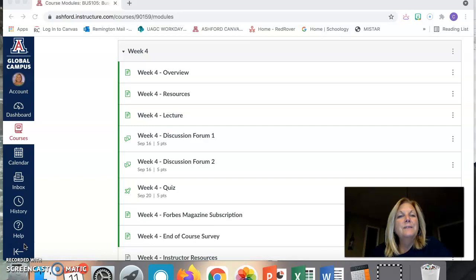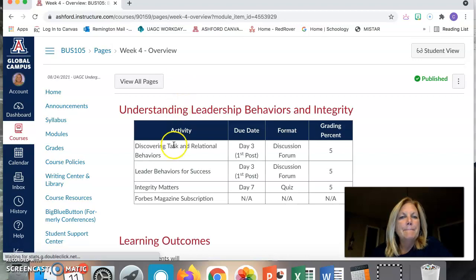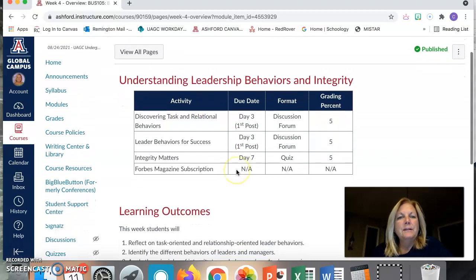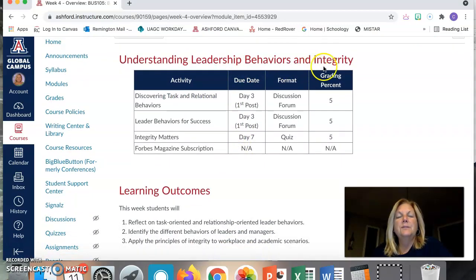We only have weeks 4 and 5 left, and you have completed this program. So here we go. With week 4, we have our week 4 overview when you click on the weekly materials. And if you remember correctly, under here where it says understanding leadership behaviors and integrity, it'll tell you the things that are due. You have your 2 discussions, and then this week you only have a quiz on integrity.